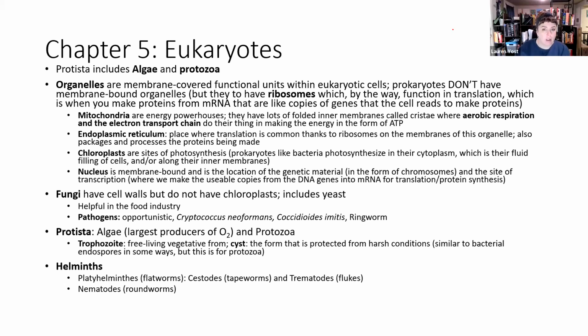Trophozoite is the free living vegetative form. So it's like the vegetative cells for bacteria. And then the cysts, these are the hardy ones that are protected from harsh conditions, analogous to endospores in bacteria. But this is for protozoa, so they have their own term. Do not confuse them, but do be able to identify that they are similar to one another. Bacteria, vegetative cells, and protozoa, that's the trophozoite. Bacteria, endospores, and protozoa, that's the cyst.